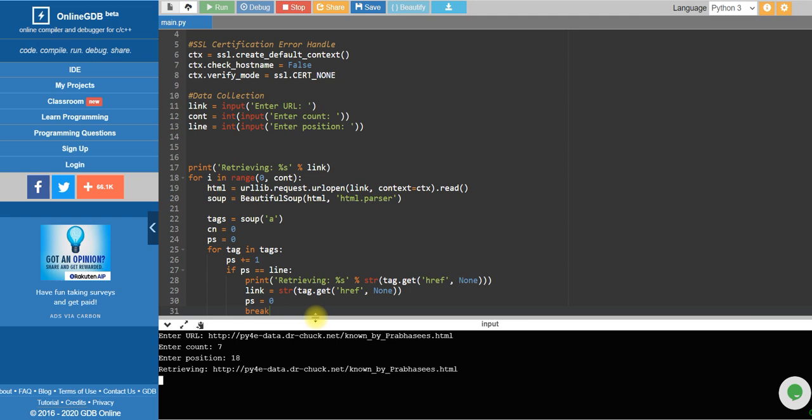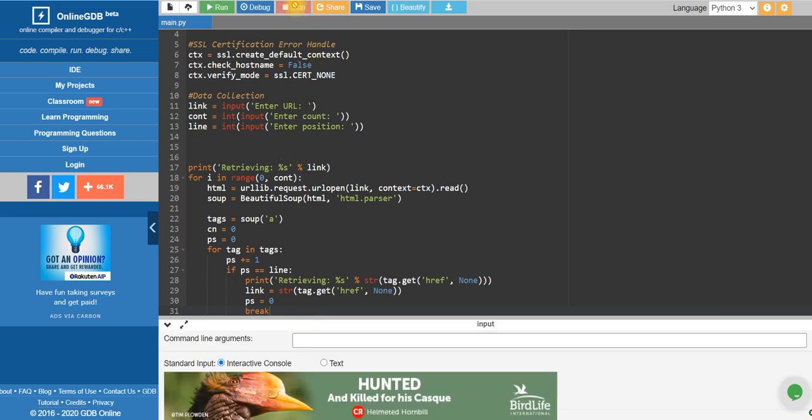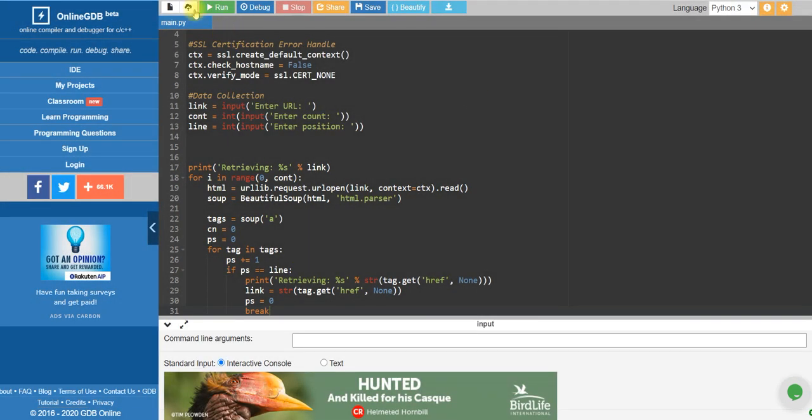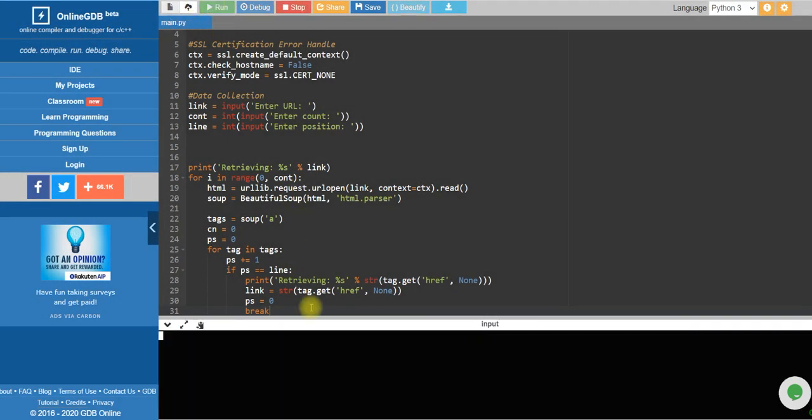So you can see this is the third time I am running, but still no way I am getting it. So this happens, guys, this happens. You need not get in a hurry. 718. This is the fifth time I am trying.